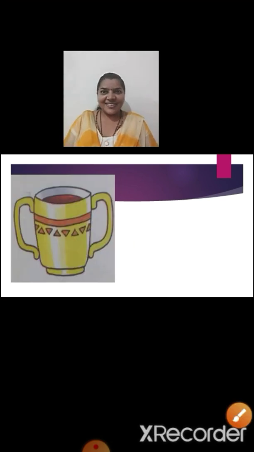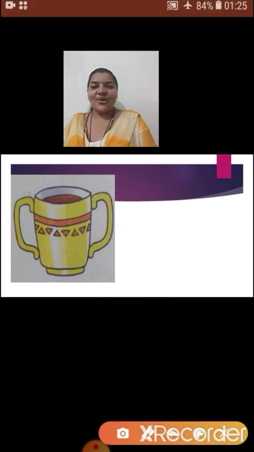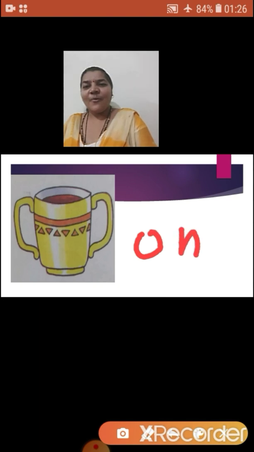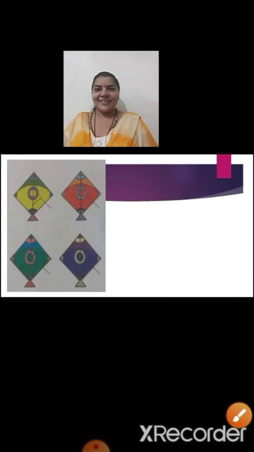Look at this picture. Is it one or many? Yes, now you all can know the answer. Here we can see only one cup. Correct, children? Very good. Now see the next picture.